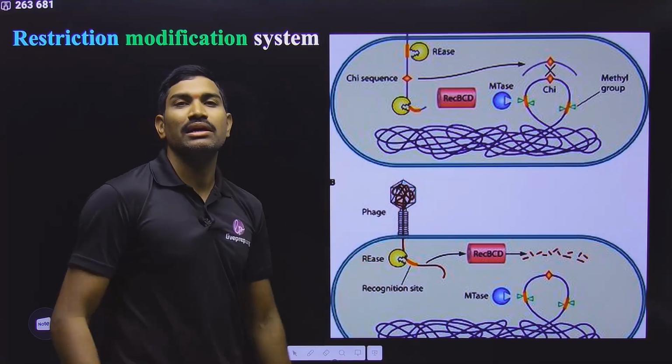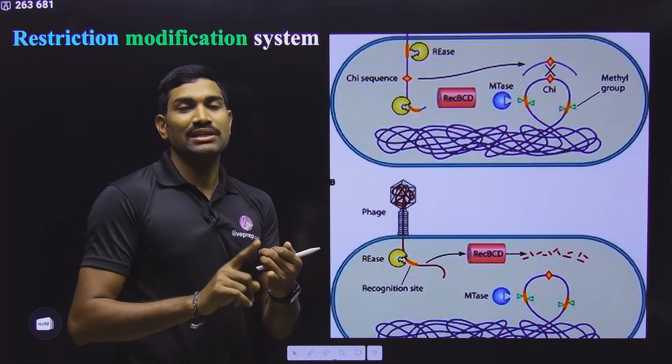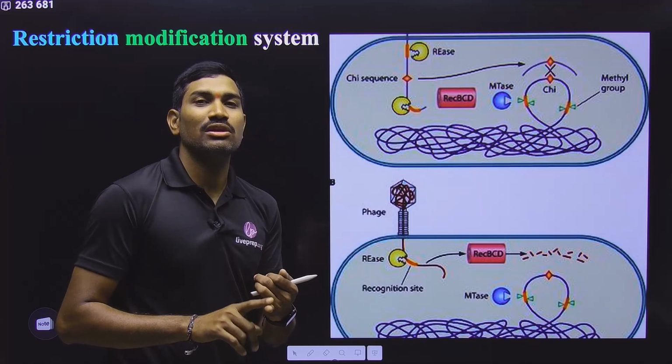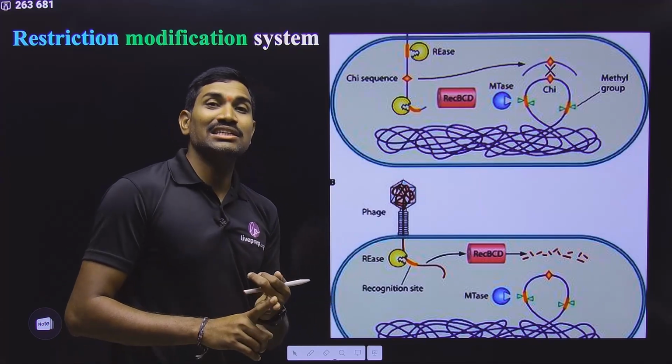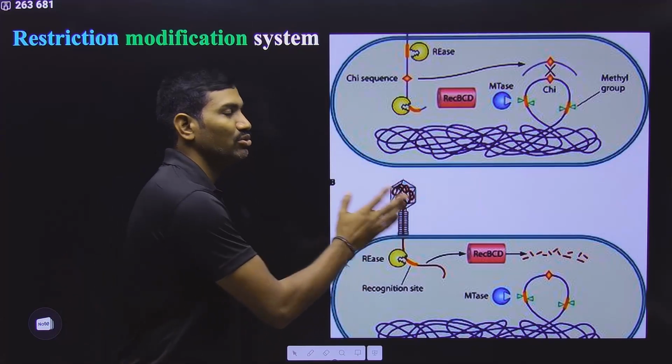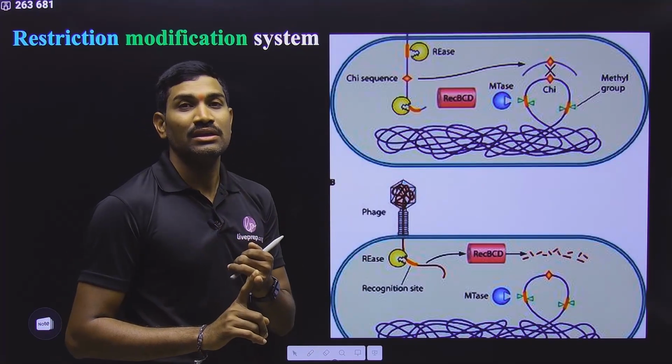So this is what one important enzyme is. I hope now you understood why this is called restriction endonuclease. It is acting as endonuclease and it is restricting the viral growth. That's why it is the restriction endonuclease. That is one enzyme. What is the other enzyme?